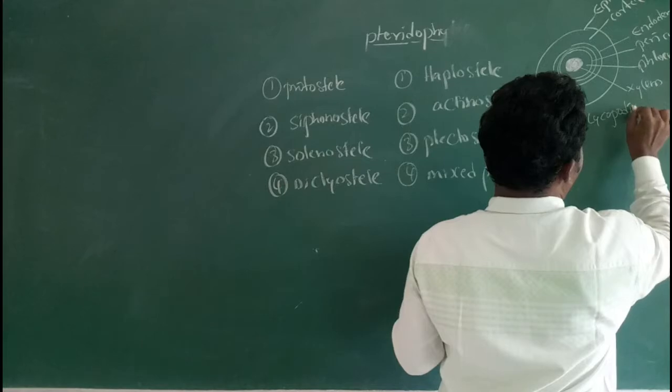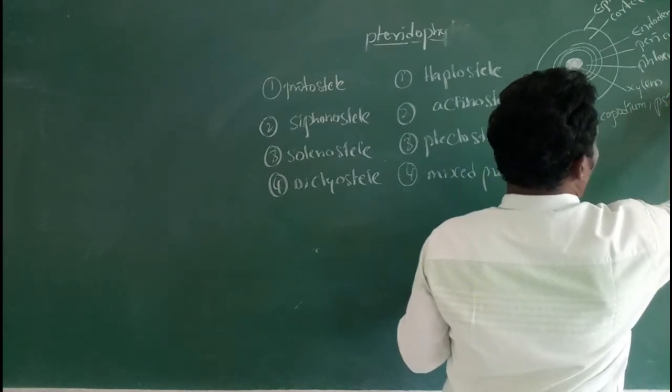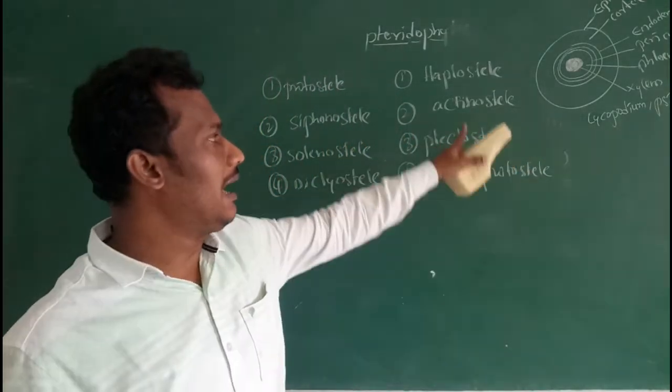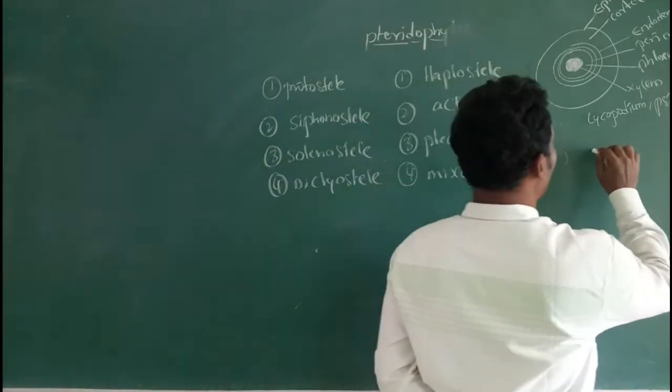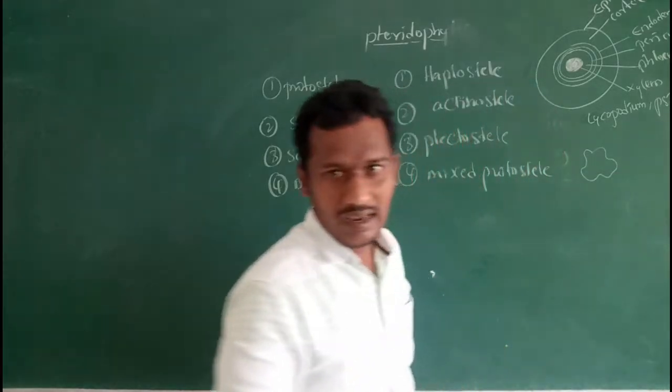Lycopodium, then Xylotum. Lycopodium and Xylotum are examples for this haplostele. Then actinostele. In actinostele, xylem is present in a star-shaped condition.